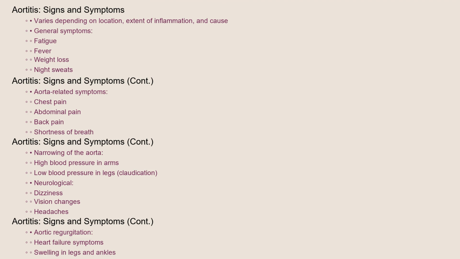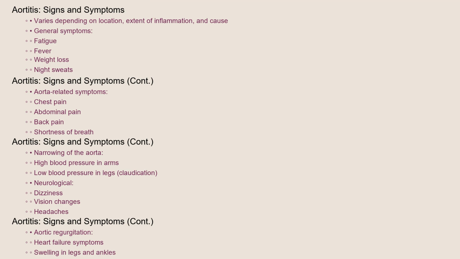The signs and symptoms of aortitis can vary widely depending on the location and extent of inflammation in the aorta, as well as the underlying cause. Many people with aortitis experience general symptoms such as fatigue, fever, weight loss, and night sweats. Specific symptoms related to the aorta can include chest pain, abdominal pain, back pain, and shortness of breath. If the inflammation causes narrowing of the aorta, patients may experience high blood pressure in the arms and low blood pressure in the legs, a condition called claudication. Neurological symptoms such as dizziness, vision changes, and headaches can also occur if the inflammation affects blood flow to the brain. Aortic regurgitation, where the aortic valve doesn't close properly, can lead to heart failure symptoms like swelling in the legs and ankles.